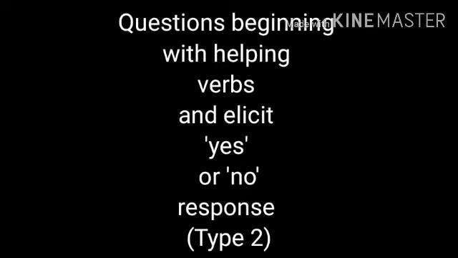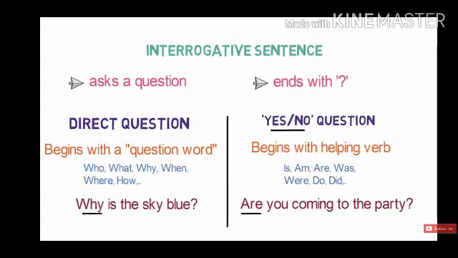Now, let's come to type 2 questions. Students, these are questions that begin with a helping verb and elicit a yes or no response. If or whether is used after the reporting verb. You will have to see that these questions begin with helping verbs or modals. For example, it can begin with is, am, are, was, were, has, have, or modals can, will, may, might. So you will use if or whether after the reporting verb.